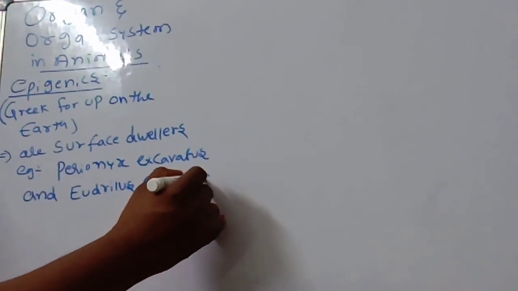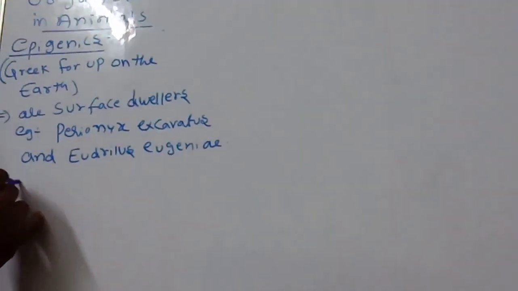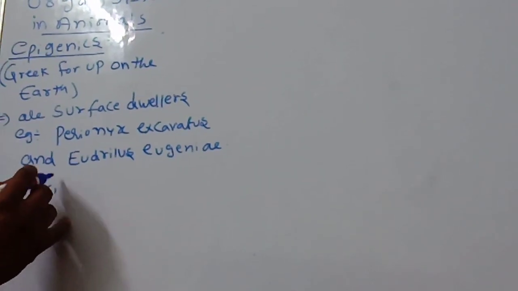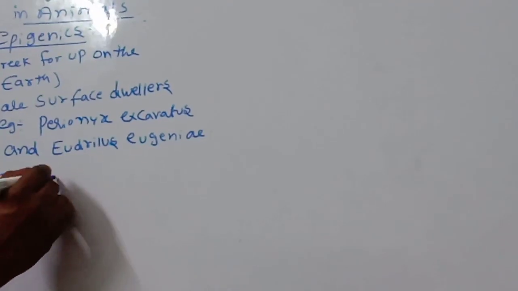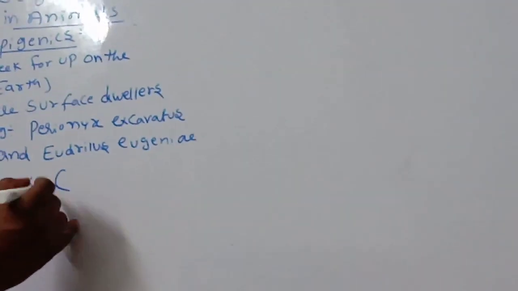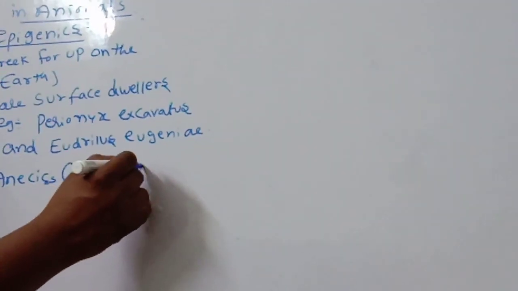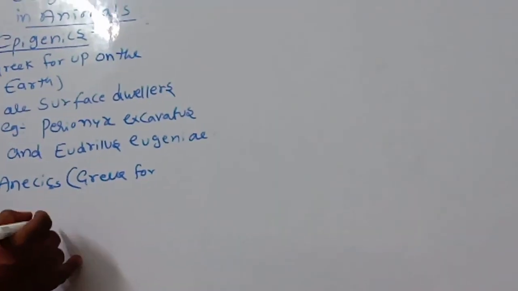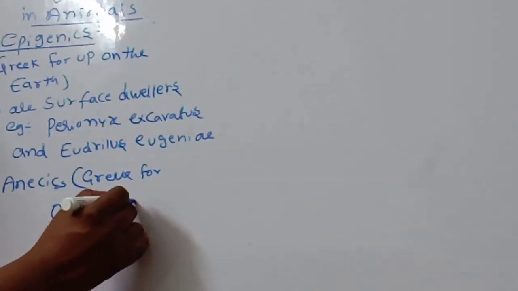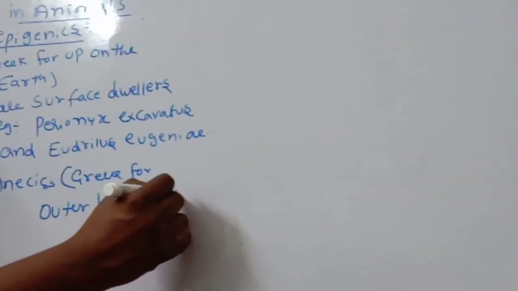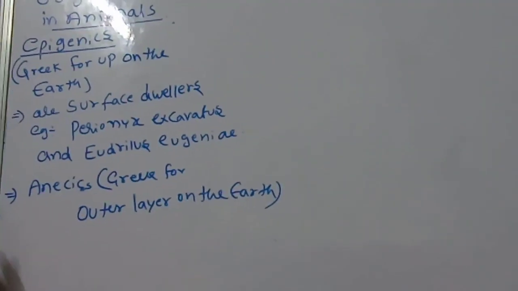Okay children, next, anecics. What is the meaning of anecics? Here, the Greek meaning is outer layer on the earth.